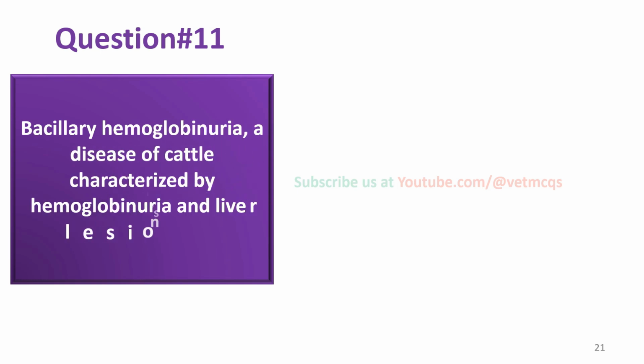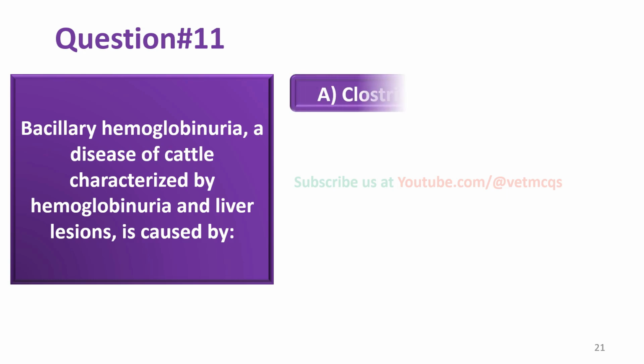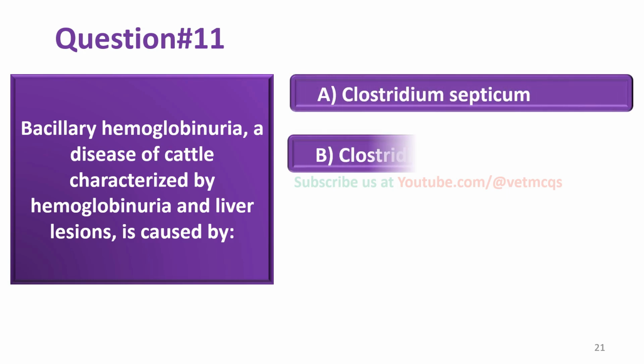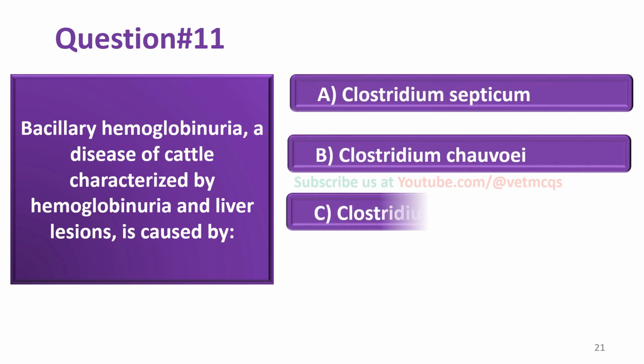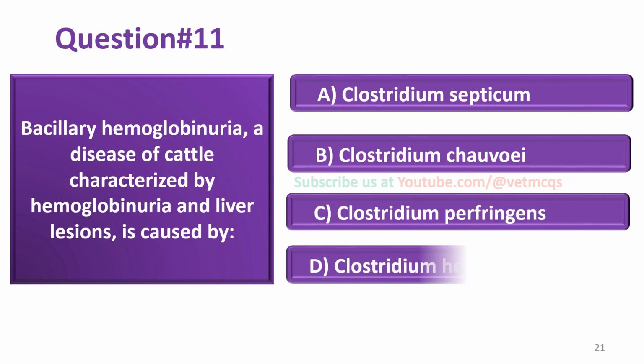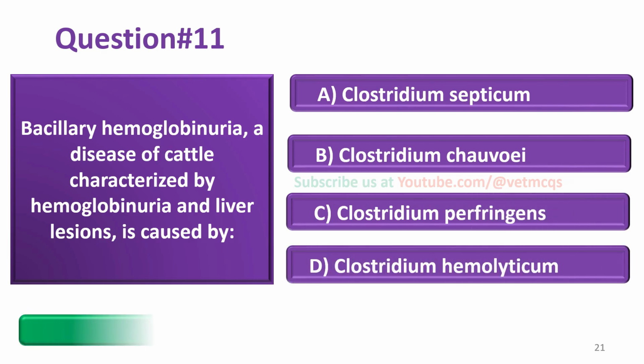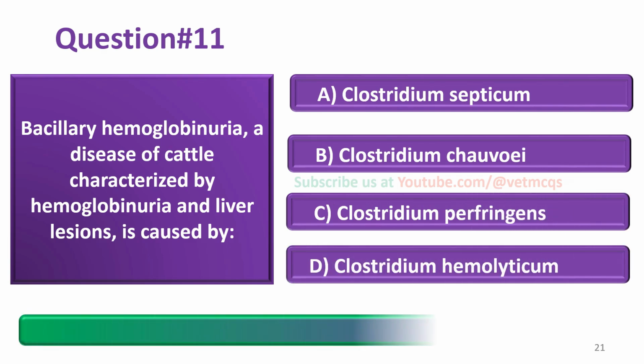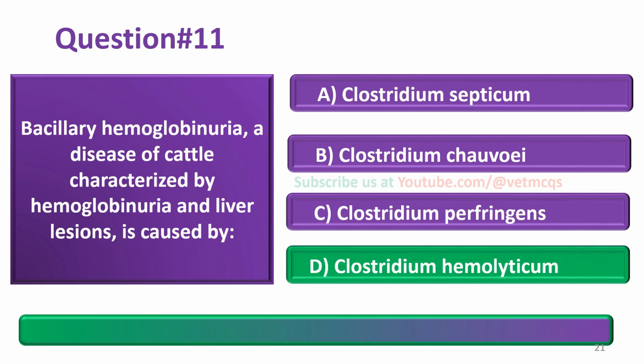Bacillary hemoglobinuria, a disease of cattle characterized by hemoglobinuria and liver lesions, is caused by Clostridium septicum, Clostridium chauvoei, Clostridium perfringens, Clostridium haemolyticum. And the correct answer is option D, that is Clostridium haemolyticum.